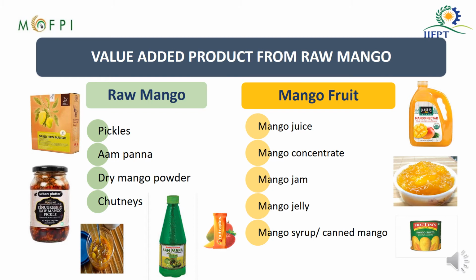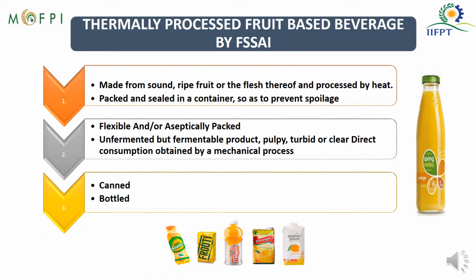Some of the thermally processed fruit-based beverages which are possible from mango fruit and which have been recognized by FSSAI can be made from sound, ripe fruit or the flesh thereof and processed by heat.